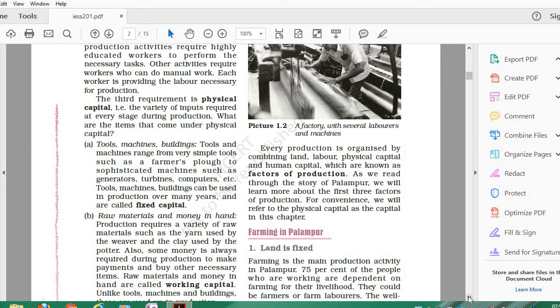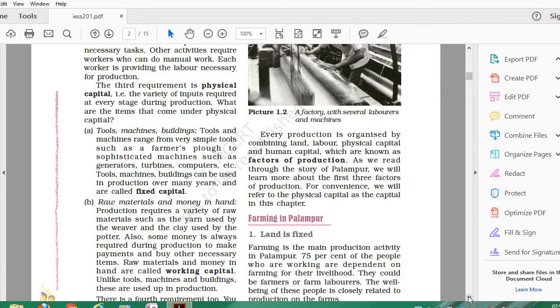As you can see, fixed capital comprises tools, machines, buildings, those assets which are used by a company or business regularly to produce the goods which they want to sell. In the case of working capital, as the word says, it is the capital needed to run production, for example raw materials and money in hand.